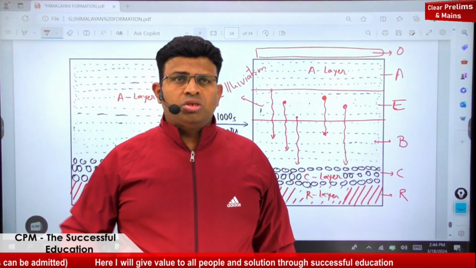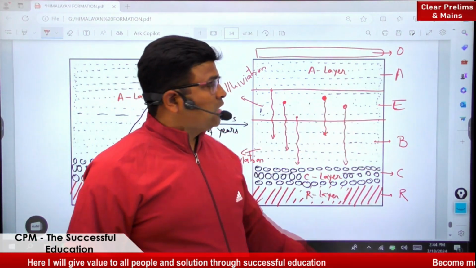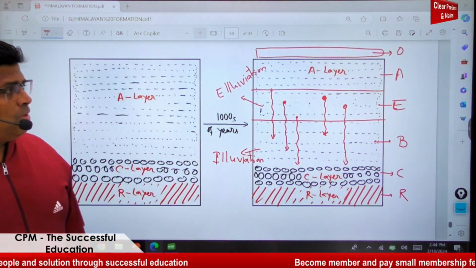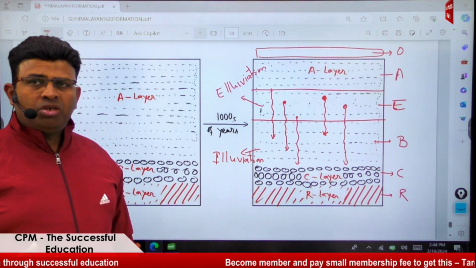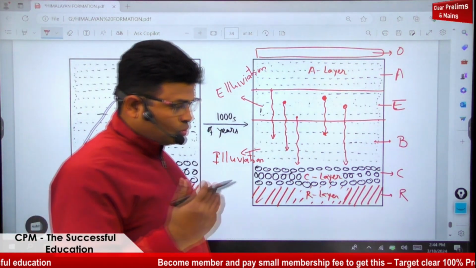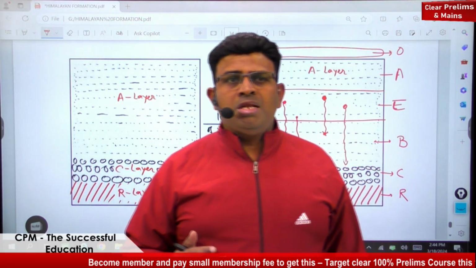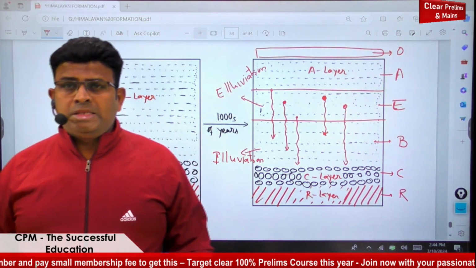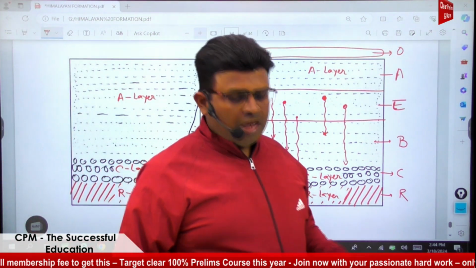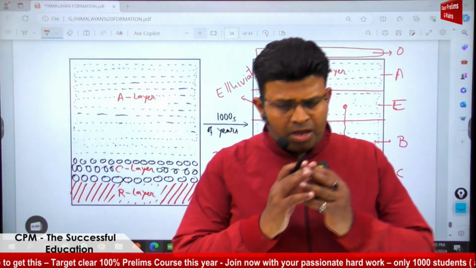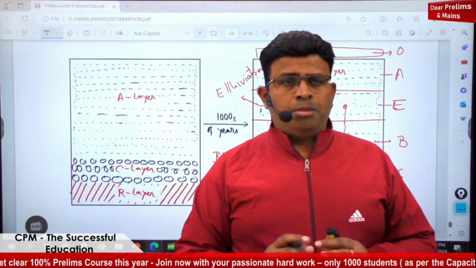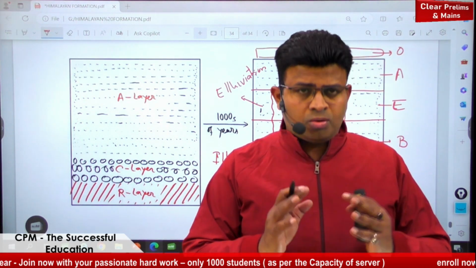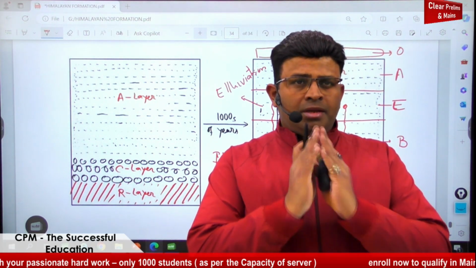You can ask such questions later on, but here I said that O, A, E, B, C and R. This way we have been able to see the formation of soil and then the development of the soil profile, and it is known as soil genesis. I think you are able to understand this topic very easily. Is it clear? If you have any doubt, please freely ask me, and I'll try my best to answer all your questions. Is it okay? Thank you.